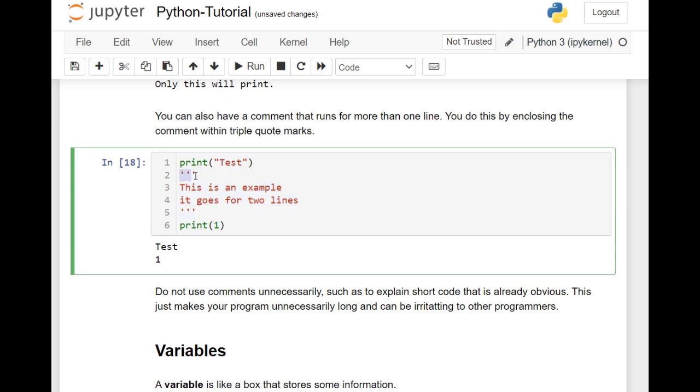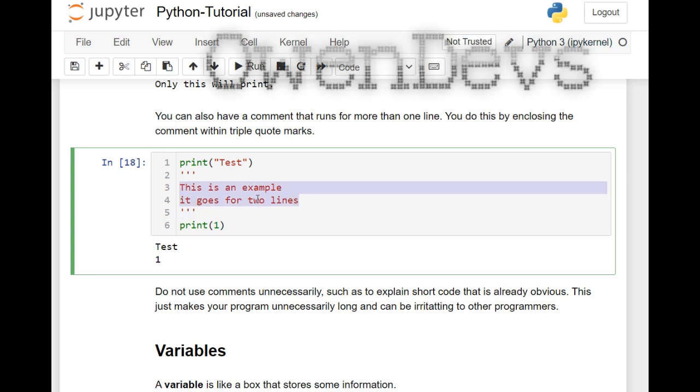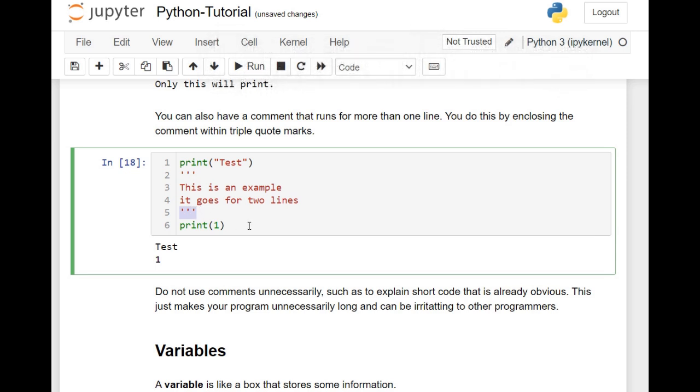So by including these triple quotation marks at the beginning and at the end of the comment, then this becomes a comment. Or to put it differently, the triple quotation marks begin the comment and another triple quotation marks end the comment, to tell Python where our comment ends. So this part will print, this will print, and this will be ignored.